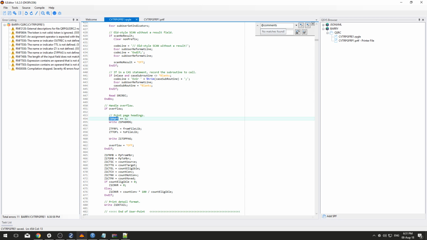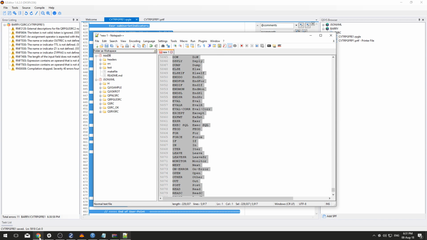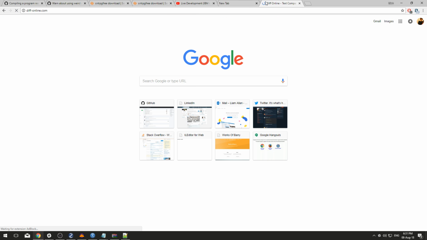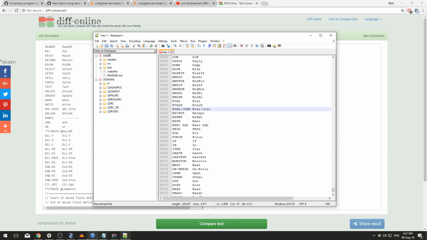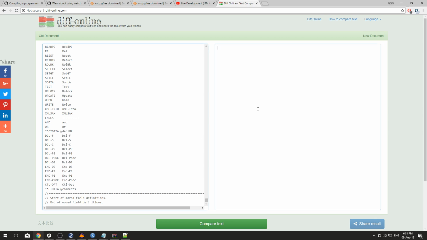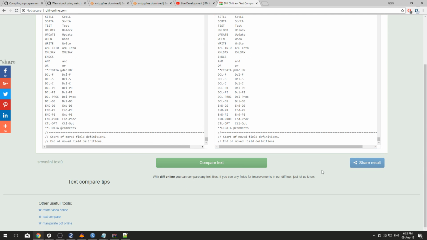Oh, what was this before? I'm going to have to do a diff or something. Diff online, my favourite. Old, where's the new? What line are we on? 454. This is a big file. Please don't die on me. Oh, it's doing the diff on a remote server. That's fun.